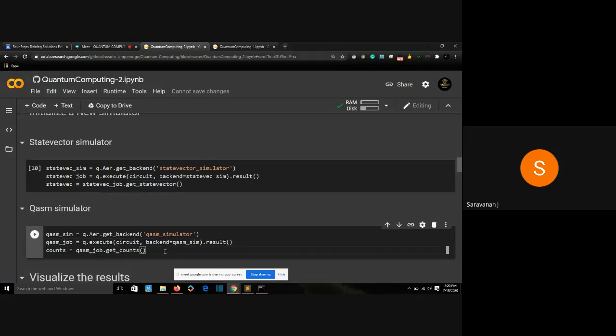It is similar to what we did yesterday. We ran it in a real quantum computer and simulator, right? We are doing the same. We are running it in two simulators now, state vector simulator and qasm simulator, and we have our results. The result from the state vector simulator is stored in statevec. The result from the qasm simulator is stored in counts. These two variables are important now, statevec and counts. We'll be using these two variables to plot our results.